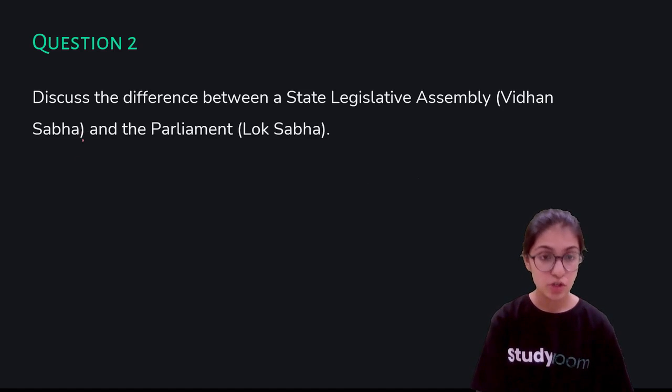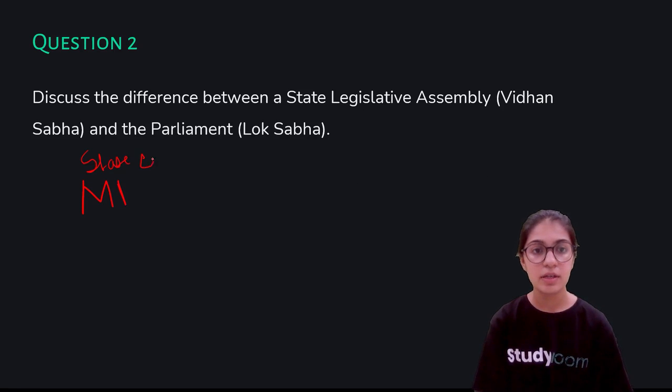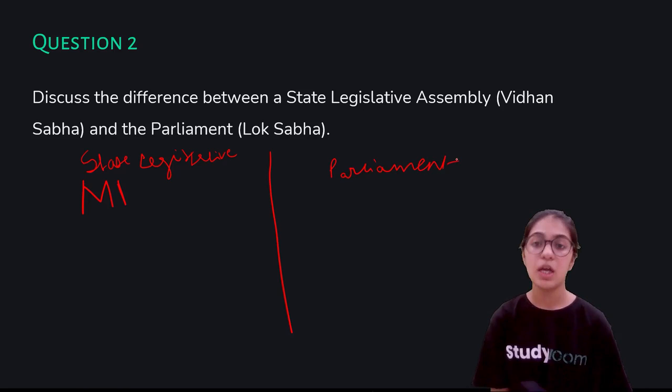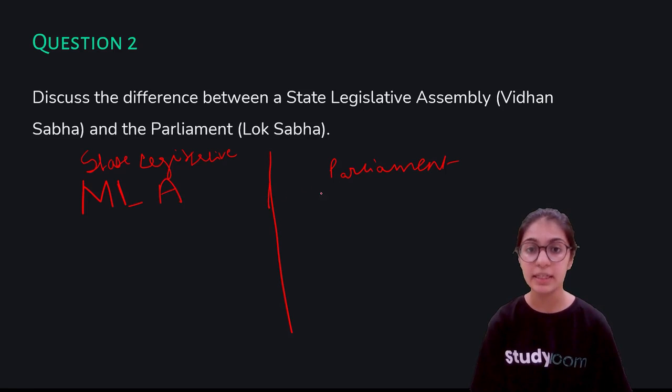Let's say this is the state legislative and parliament. The members of the state legislative are called MLAs, as we discussed in the previous slide. And the members of the parliament are known as MP, the member of parliament. This is the first difference amongst the two.